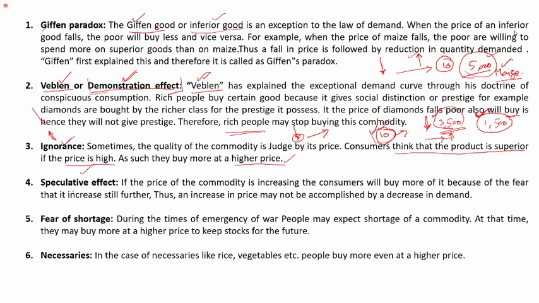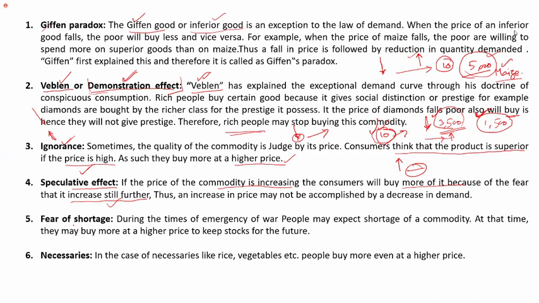Then speculative. If the price of a commodity is increasing, consumers will buy more of it because of the fear that it will increase further. A very good example is agricultural products and groceries like onion. During the rainy season, even though the price goes on increasing, we still buy more and more and store it. For what purpose? We predict that maybe in future the price will go higher, so let us buy now itself. So even in such cases, the law of demand does not hold true.